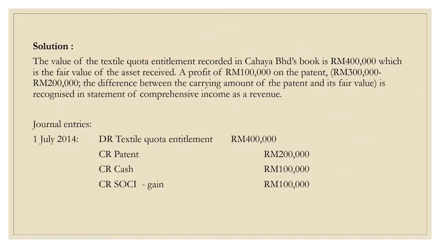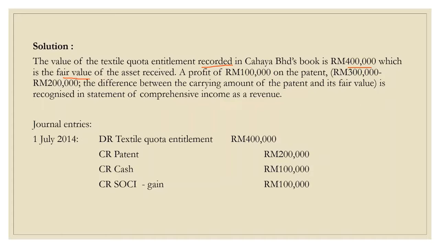So the accounting treatment is that the textile quota is recorded in Cahaya Berhad's books at 400,000, which is the fair value of the asset received.